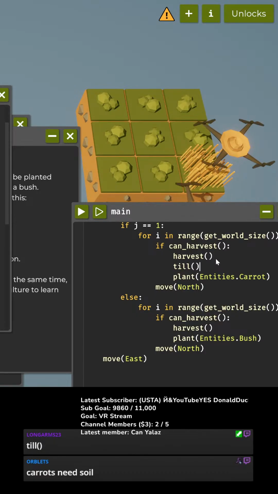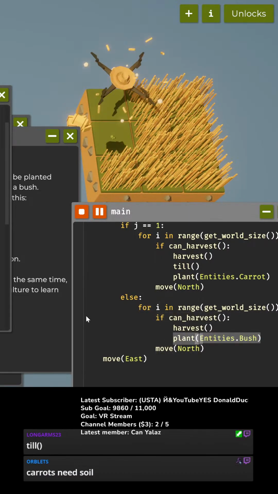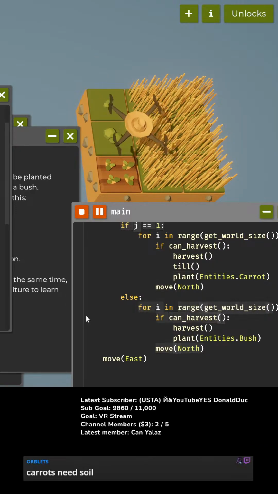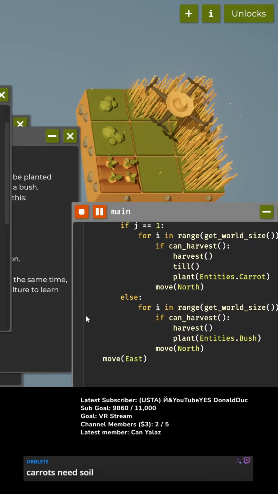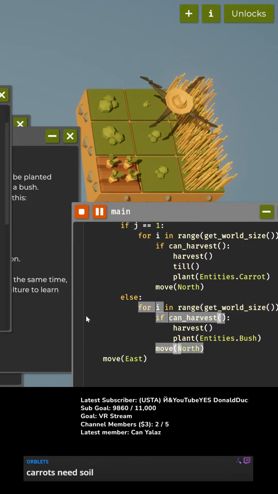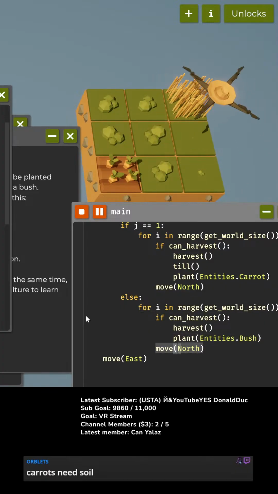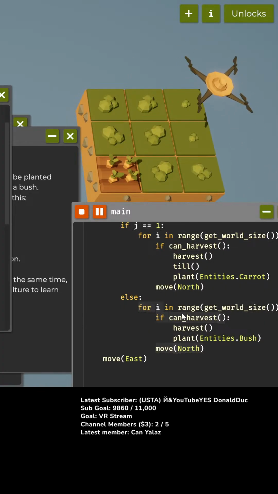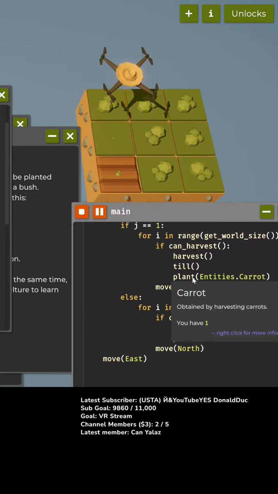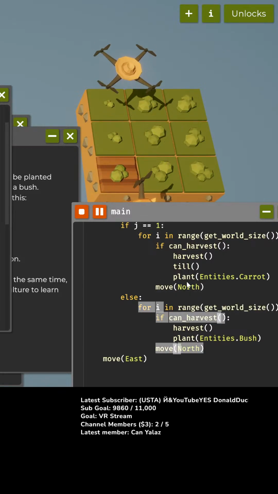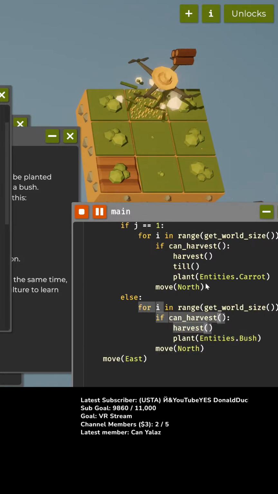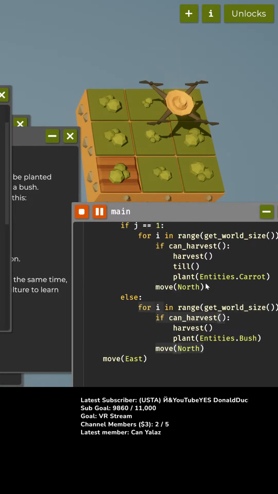Okay, so we till it, and then we do it. Okay. Like this. So, ho-ho! Look at that. And then we go through and check. It goes through again before moving north or moving east. Okay, so I should move east here as well, I think.